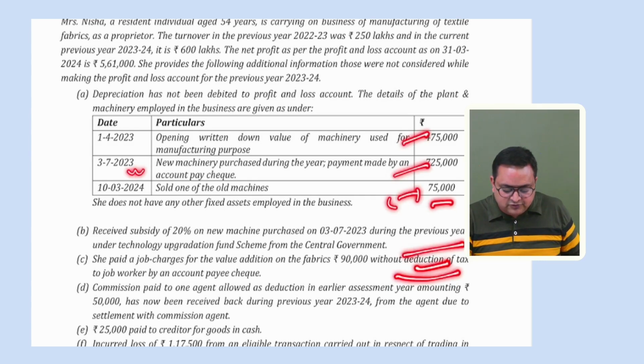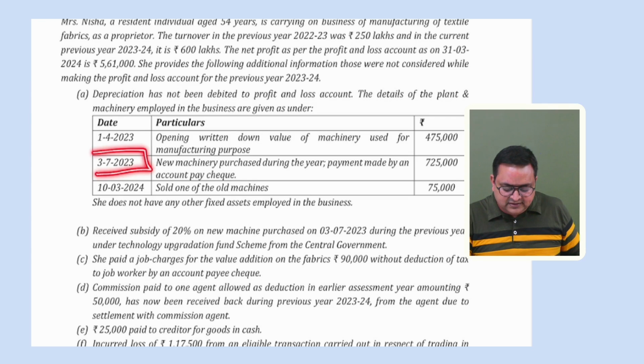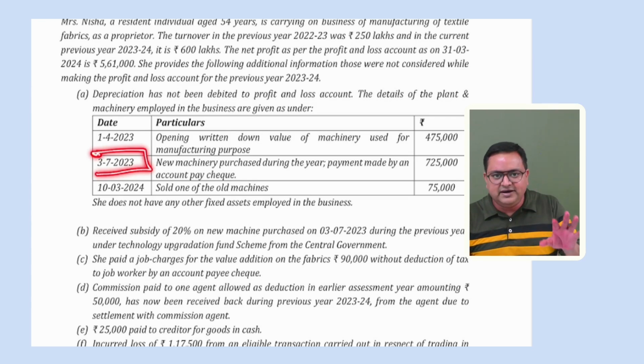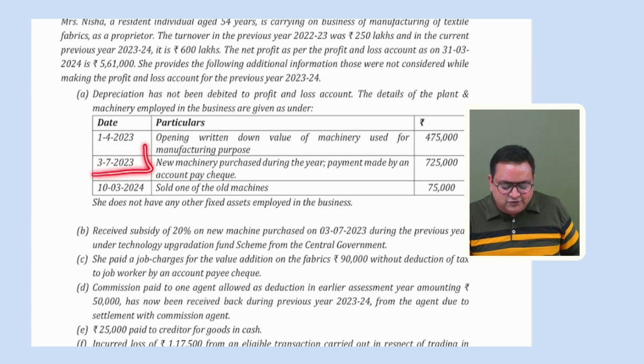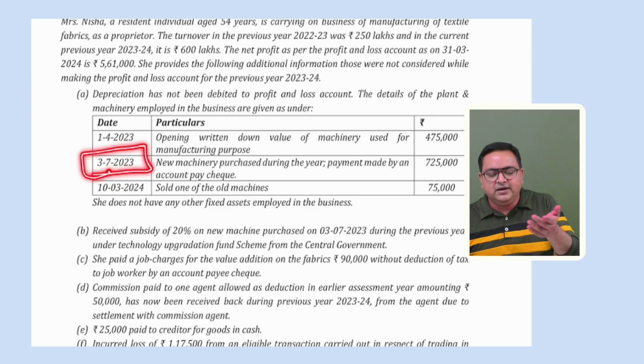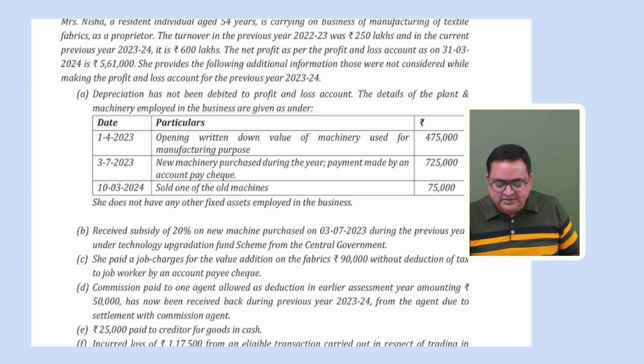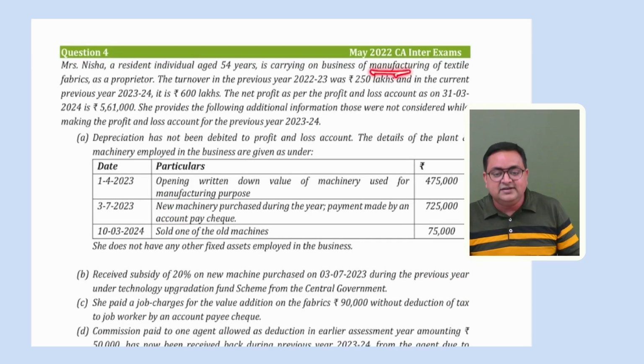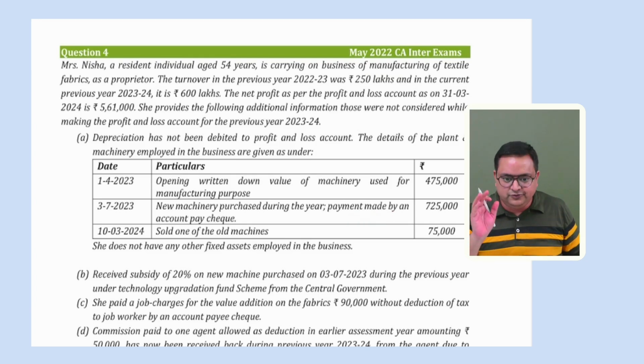And there is a new machine also, which is introduced during the year. This was purchased, and the put-to-use date is not given. So we'll assume the same date as the put-to-use date. It is 3rd of July 2023. If you calculate, it will be approximately 9 months, so it is more than 180 days, of course. So here you will be charging the full depreciation. Also, because this is a machine and they have specifically mentioned that it's a new machine, and as I was discussing, the assessee is a manufacturing assessee. Second thing is that they are opting for the optional tax regime. So you have to give additional depreciation also. Correct?